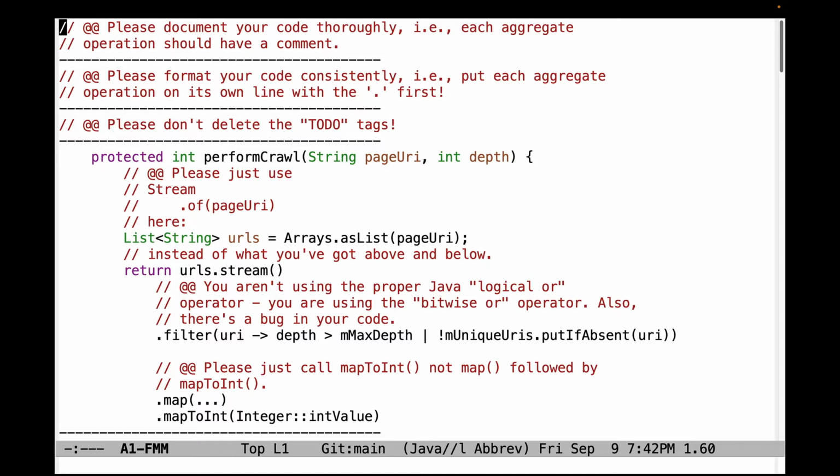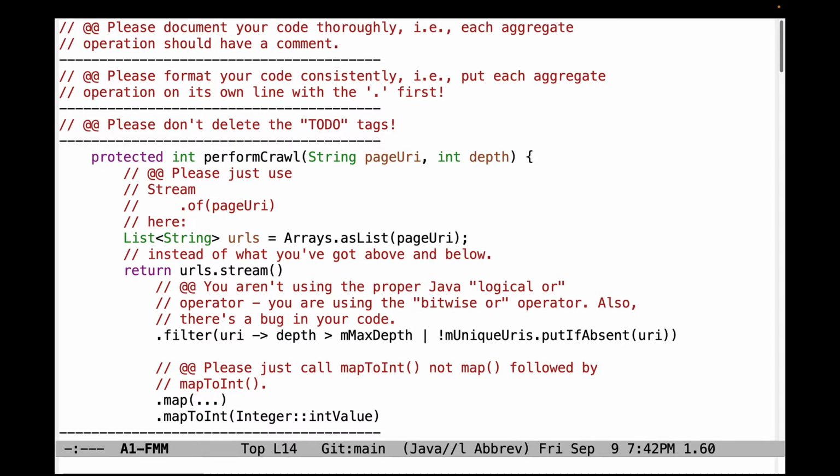First, please document your code thoroughly. In particular, each aggregate operation should have a comment explaining what it does. Second, please format your code consistently. In other words, put each aggregate operation on its own line with the dot first. And then also, please don't delete the to-do tags. It makes it harder for me to review the code.